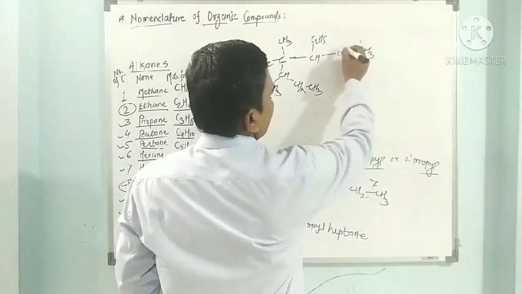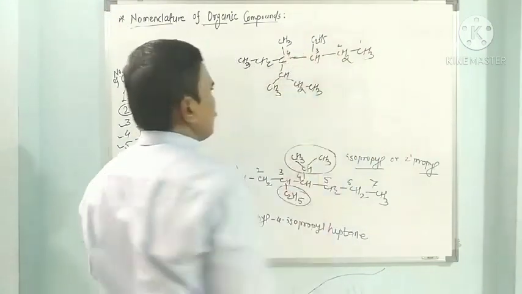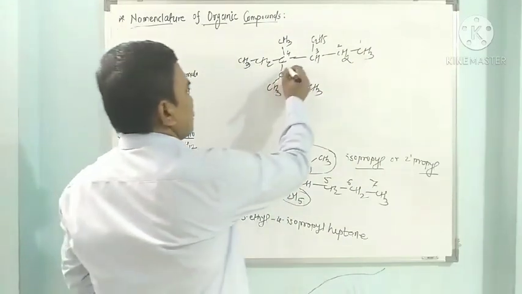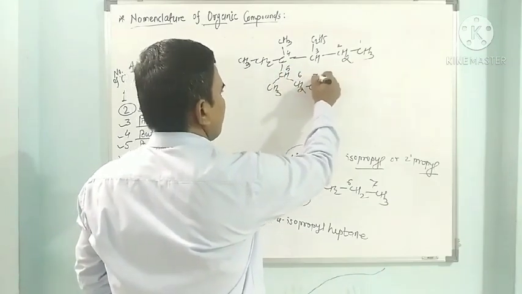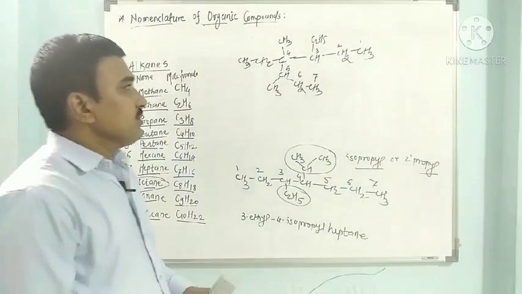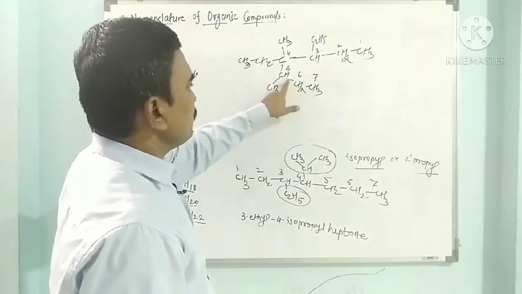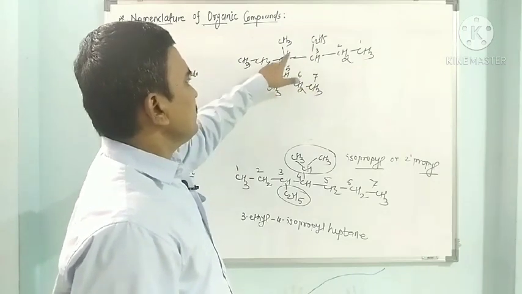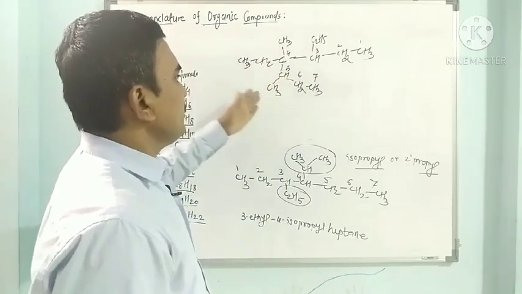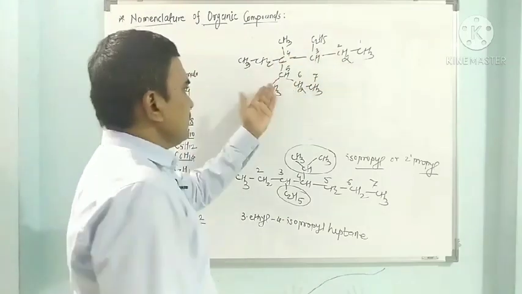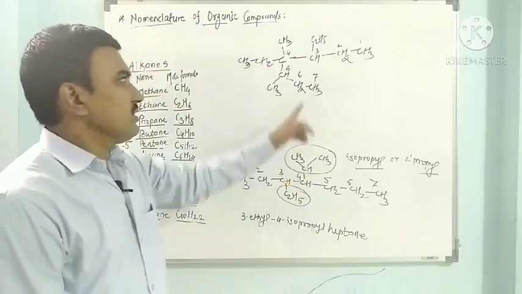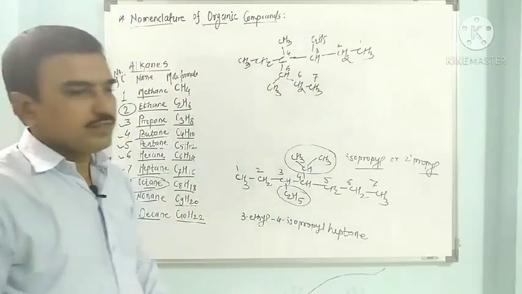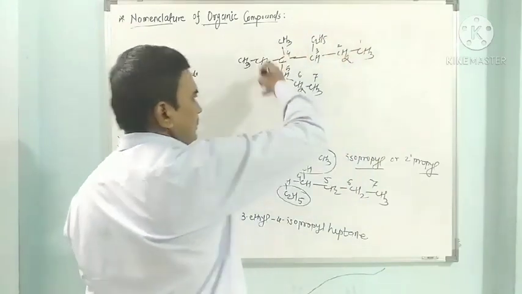So here this is 1 2 3 4, now 5 6 and 7. If you start numbers from this side, 3 is methyl, here 3 is ethyl, 4 is definitely from both sides methyl and ethyl. So we can select this rather than this way, because here third has an ethyl group, here 1 2 3 will be methyl. So we have to start numbers from this side.